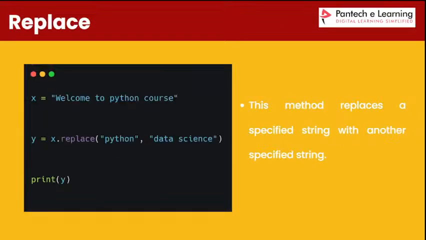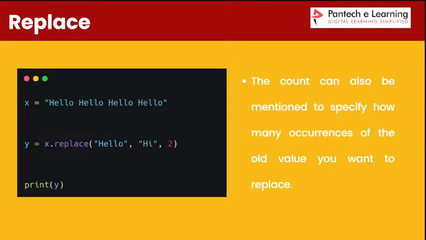Replace replaces one particular value with another value. Here we have "welcome to Python course". By replacing, you can put data science instead of the Python word. This is the replace function. In replace, there is also a count, which says how many times the particular word will be replaced, 1 or 2, like that.